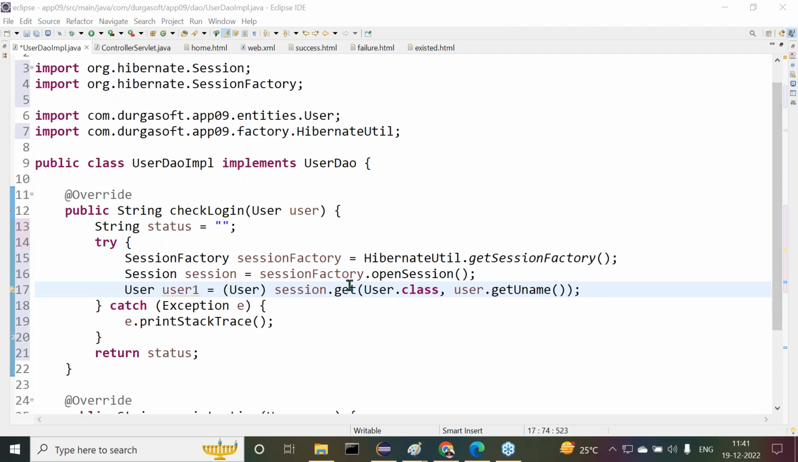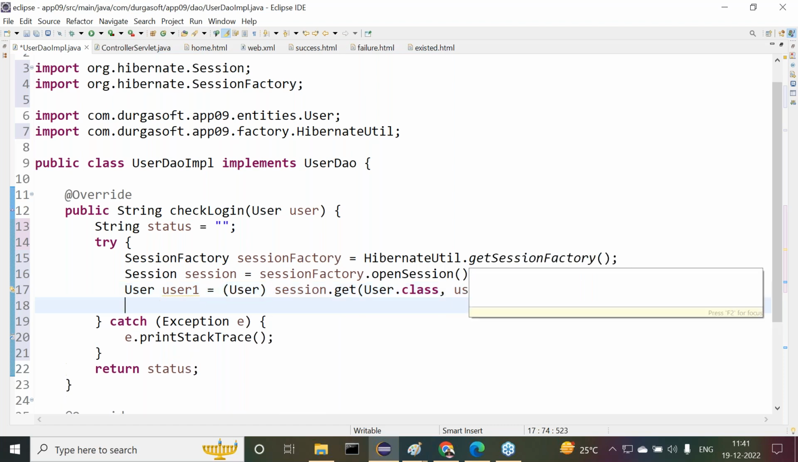Right, guys. Now this is what I'm telling you clearly. Try to understand it. Here we are getting that user from the database. Here we are trying to get that user1, on the basis of the user-provided data and on the basis of User.class. That's okay, fine. Then whenever we are trying to get it, what is the next step?